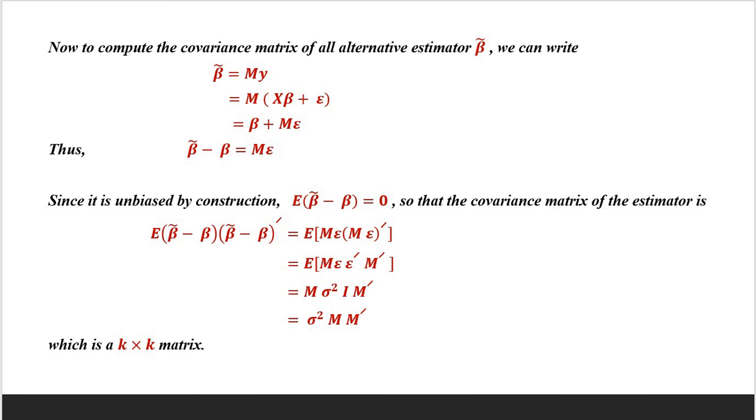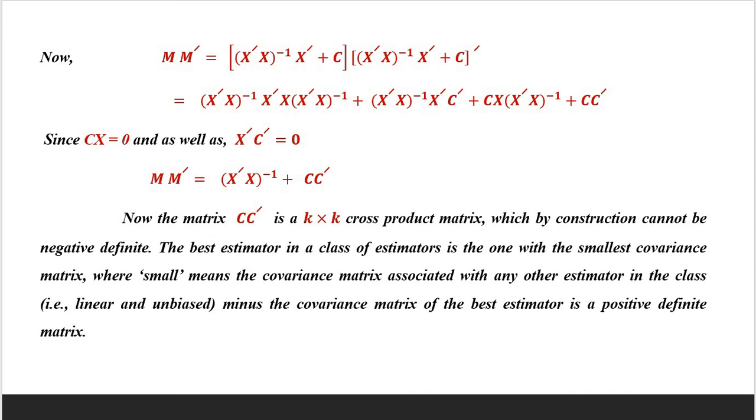Now MM prime will be equal to ((X prime X) inverse X prime plus C) times ((X prime X) inverse X prime plus C) prime, and this term will be equal to (X prime X) inverse X prime X (X prime X) inverse plus (X prime X) inverse X prime C prime plus CX (X prime X) inverse plus CC prime. And we know that CX equals 0 as well as X prime C prime equals 0. So MM prime reduces to (X prime X) inverse plus CC prime.